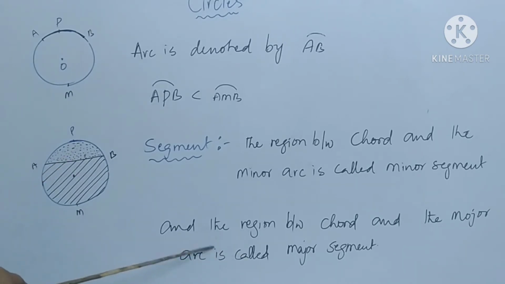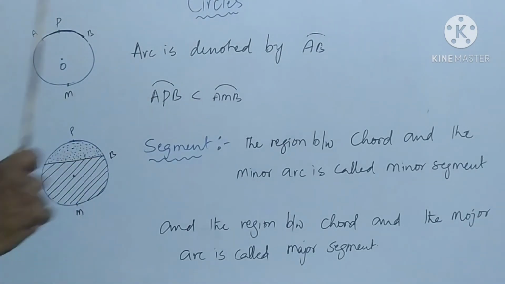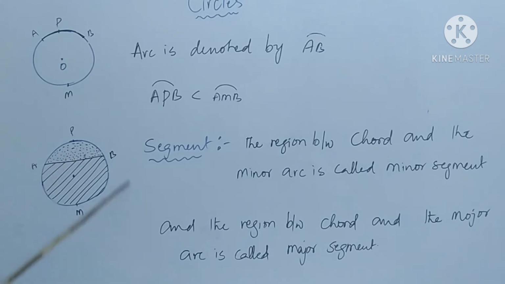And the region between the chord and the major arc is called major segment. The region between the major arc and chord is called major segment. This lined portion is called major segment.